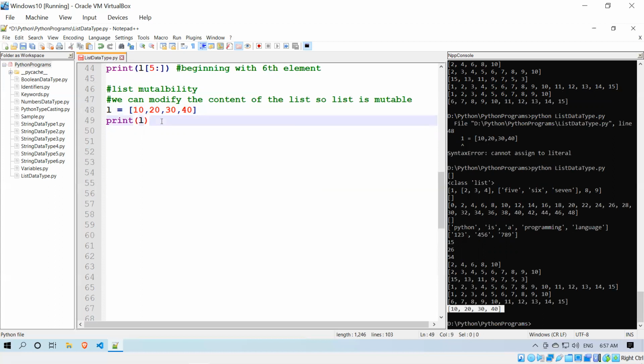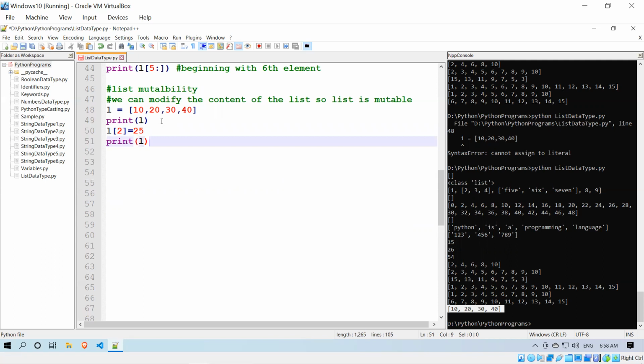So simply print. Before printing, I need to change the value. If I want to get the value of that, what is that? L of 2. I want to change the third value, with indexes 0, 1, 2. L of 2 equals 25. I'm assigning 25 at index L of 2, the third value.